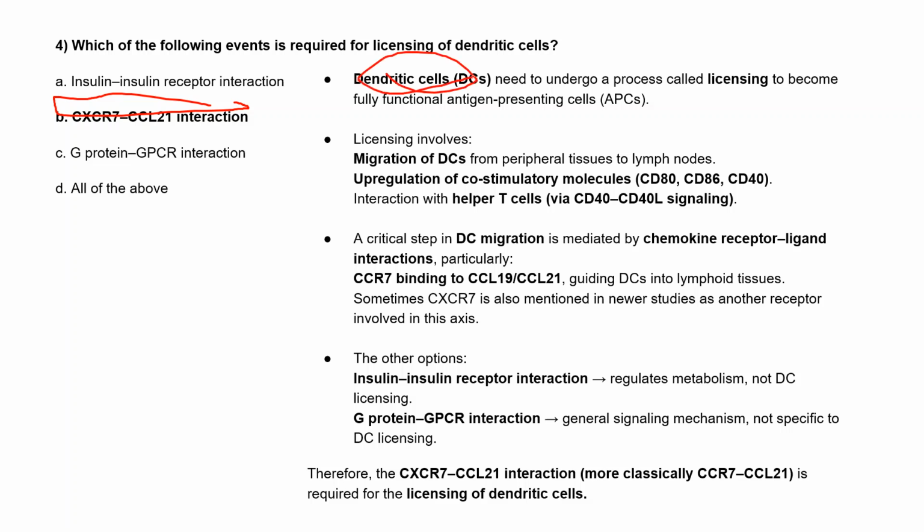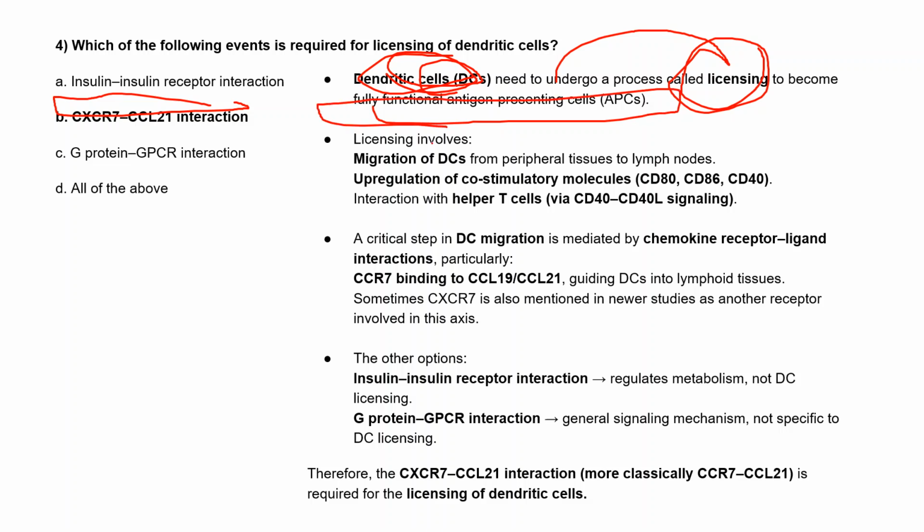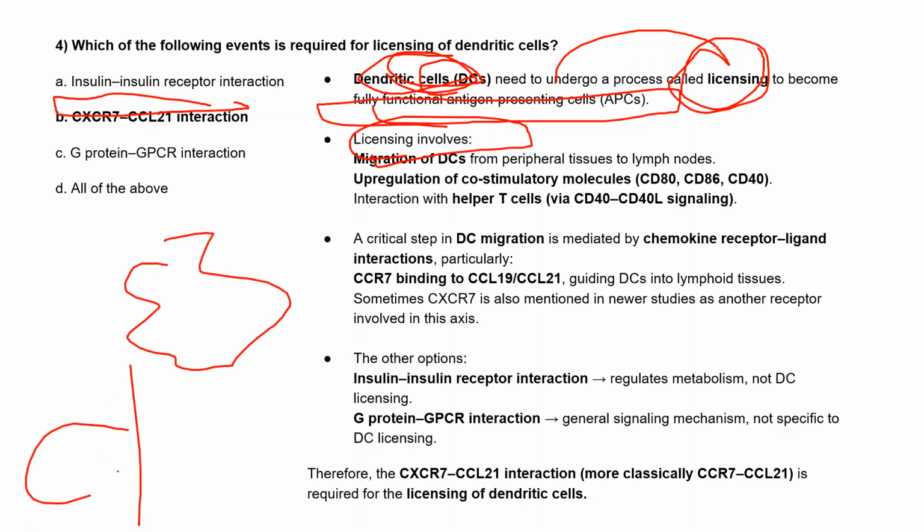These are the APCs, that is antigen presenting cells, which present antigens to our body, showing that it is a foreign material that can damage our body. So to eliminate that, we need this licensing. They have to undergo a process called licensing so that they can become fully functional, that is mature, APCs. During this licensing, there are events. These dendritic cells are in the peripheral tissue, and here is a lymph node.